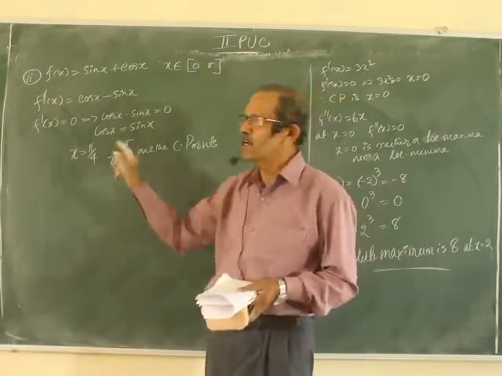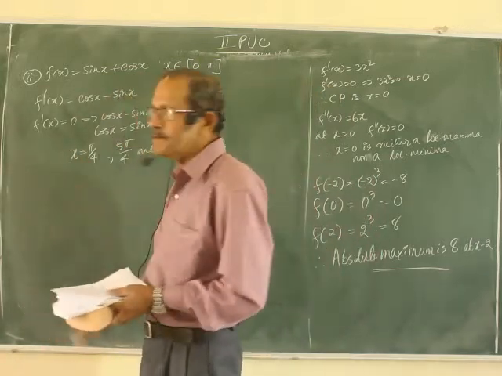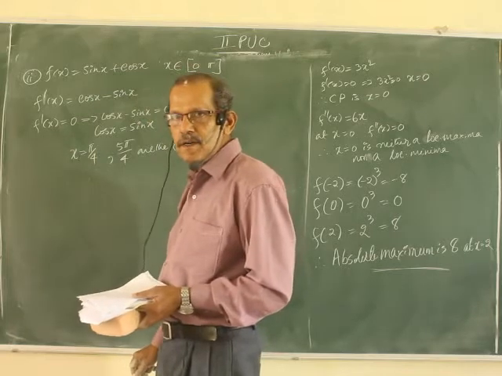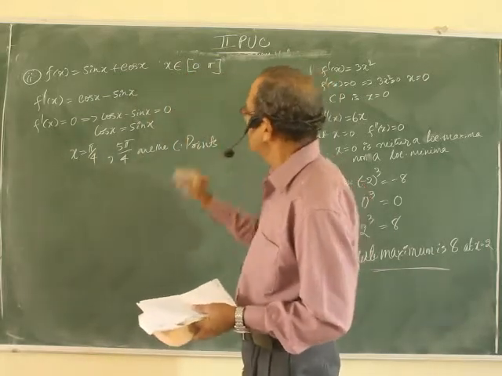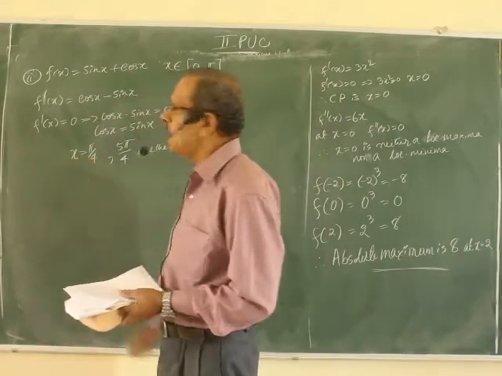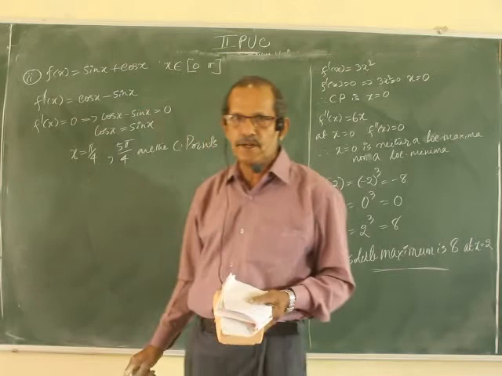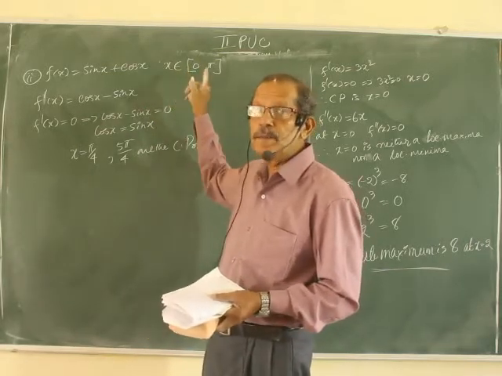So you need not bother about this point. Critical point is over. What about the value? Let us find one by one. Either it is a maximum or minimum, you have to see the value of that one. We are finding maximum value or minimum value.